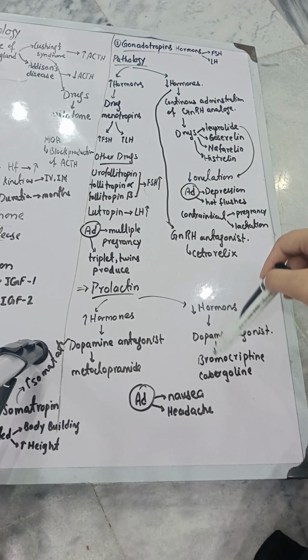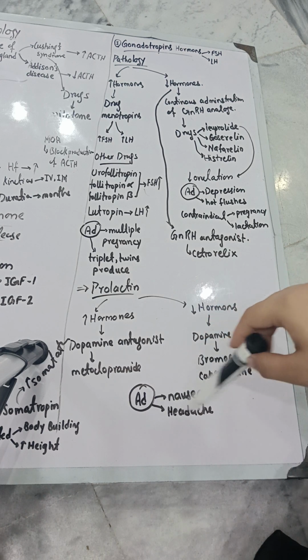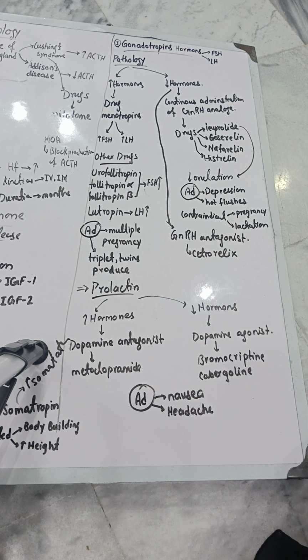If you want to decrease the hormone, then you will give a dopamine agonist, okay. And the dopamine agonist drugs are bromocriptine and cabergoline, okay. These drugs are used. What is the adverse effect of them? You will observe nausea, headache, and these minor adverse effects will happen.